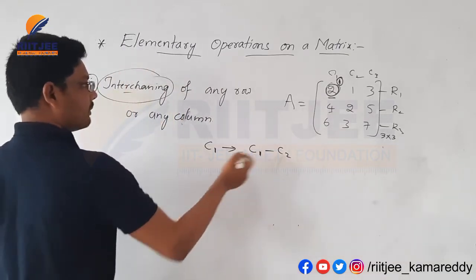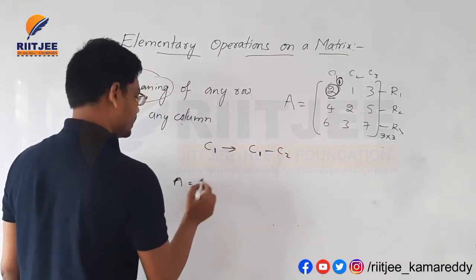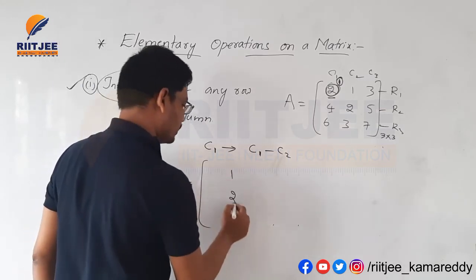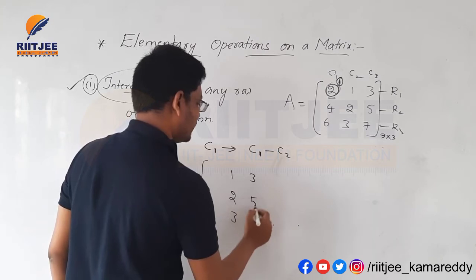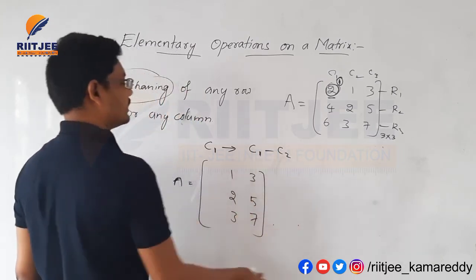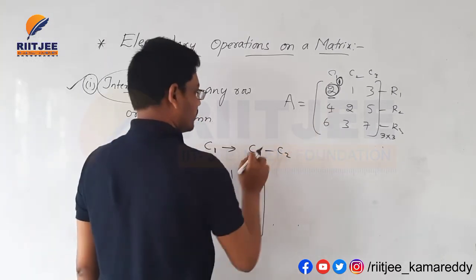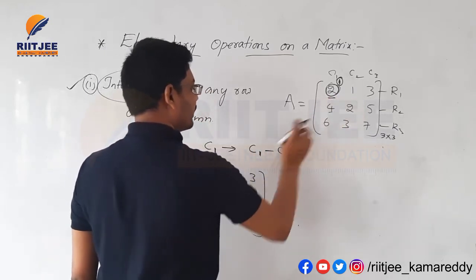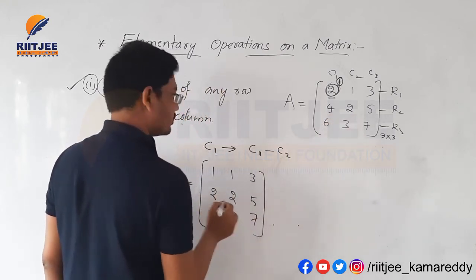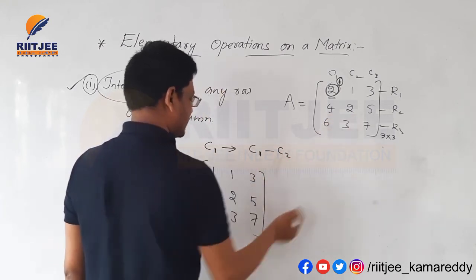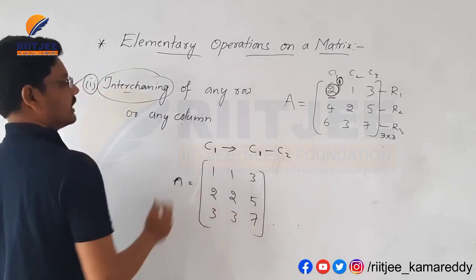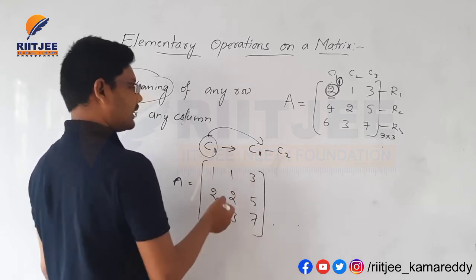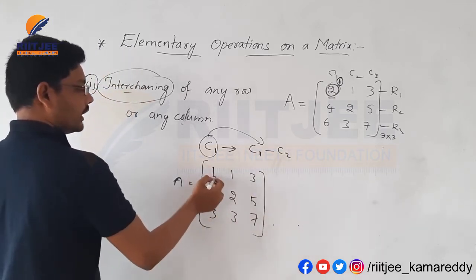That's why I am simply changing A. C2 and C3 remain the same as they are, 1 2 3, 3 5 7. C1 minus C2: 2 minus 1 will become 1. C1 minus C2: 4 minus 2 will become 2. C1 minus C2: 6 minus 3 will become 3. This is the changing of a column with the help of another column by multiplying by a non-zero number.